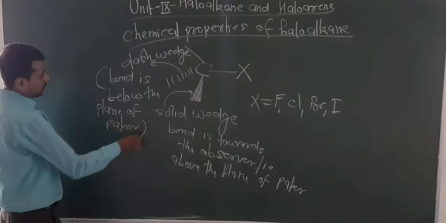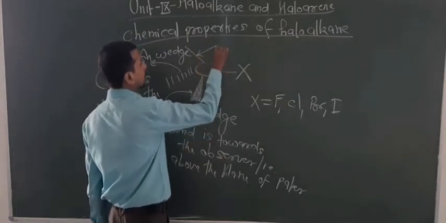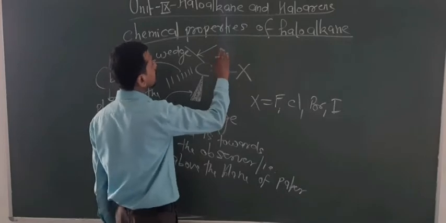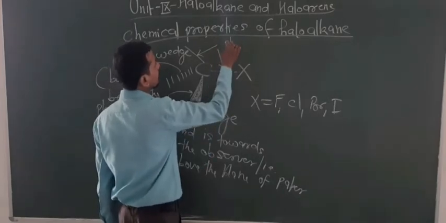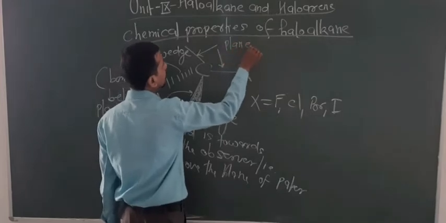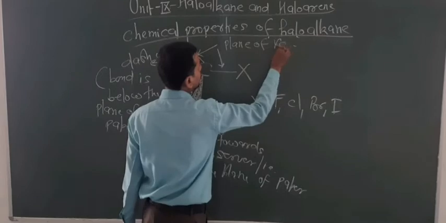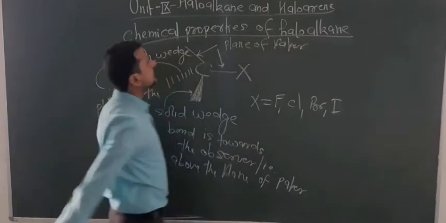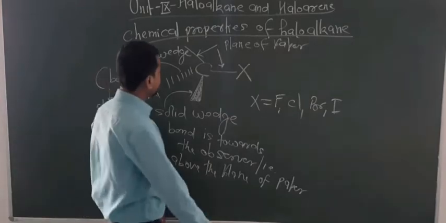So this you have to know. These two bonds are basically in the plane of paper. So now here, four types of bonding like this, you have to show.